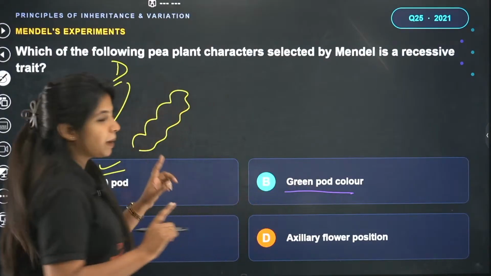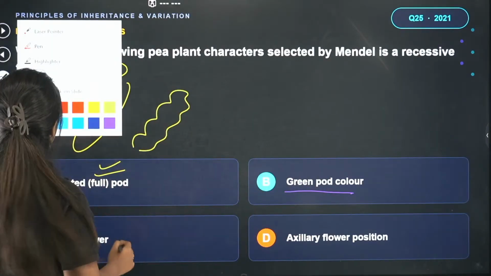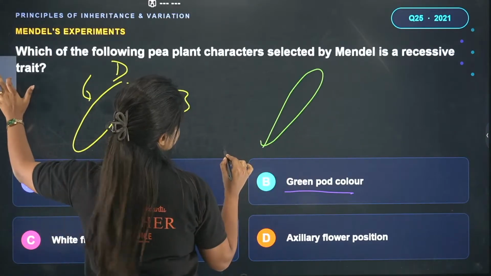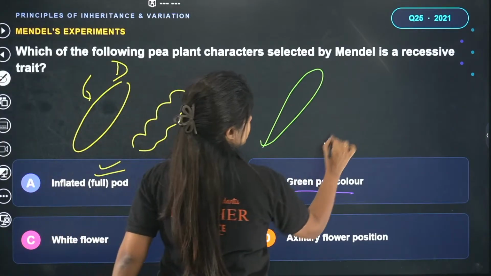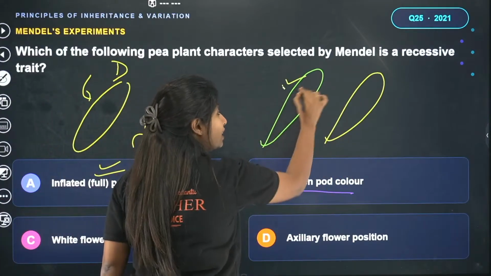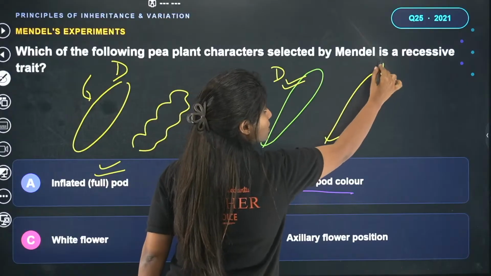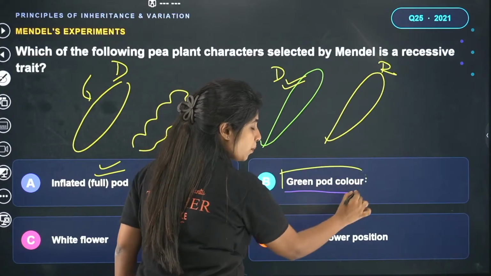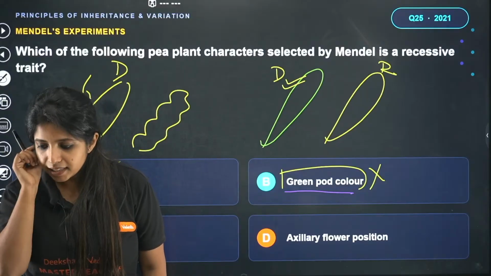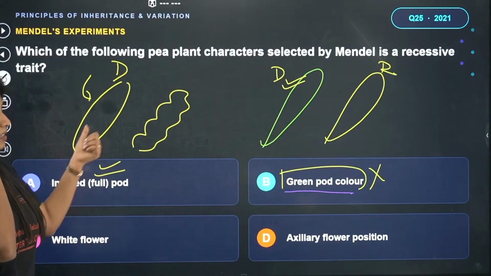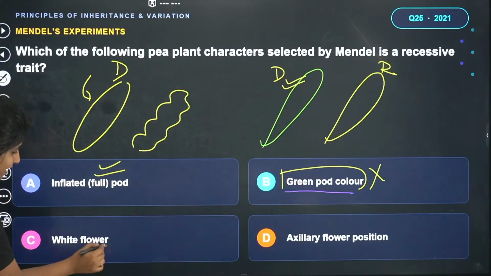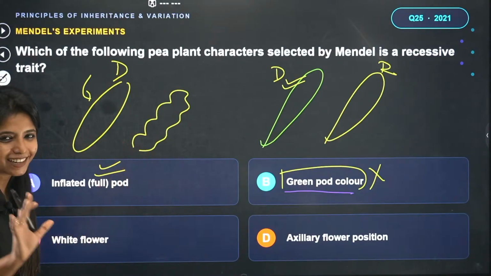Green pod color. When you go to the market for selecting green peas, do you select the green ones or do you select the yellow ones? Actually, there is a yellow one also. Basically, it's a green one. Green is a dominant character and yellow is a recessive trait over here. So here, green is dominant, which is why this is also not the one, because you have been asked about the recessive one. Sania says A. A is dominant, dear. Inflated is dominant. Okay, now here you see. Chandrakala says we select green only. Green is dominant over there.